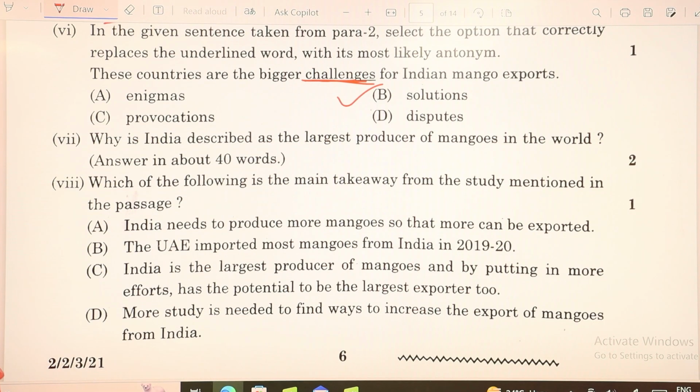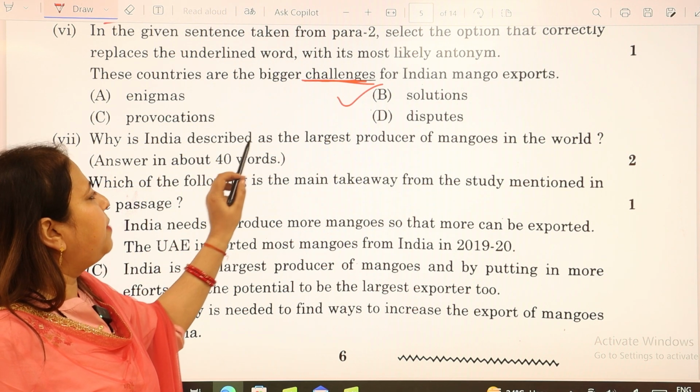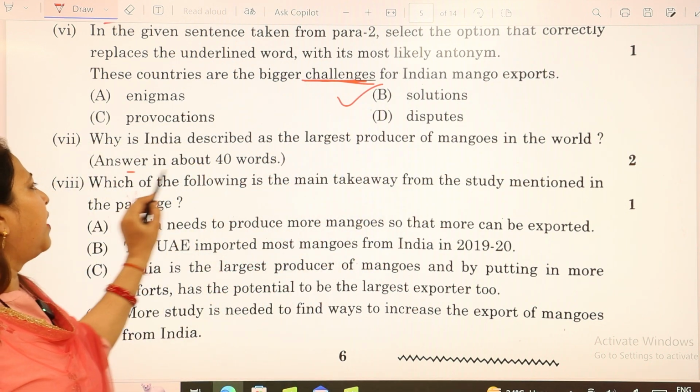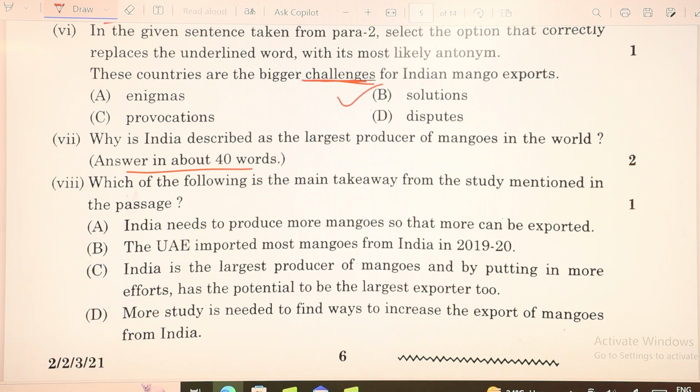Then we move to the 7th question, which says, why is India described as the largest producer of mangoes in the world? We have to again answer in 40 words, to which the answer would be, India is described as the largest producer of mangoes in the world due to its extensive cultivation area, comprising 46.02% of the global mango growing area.